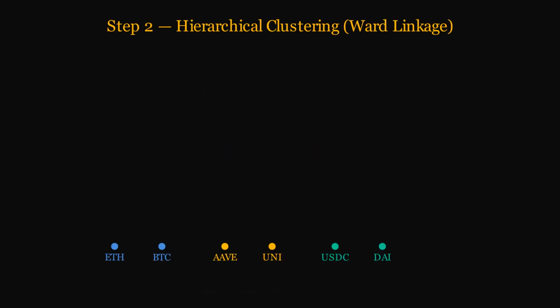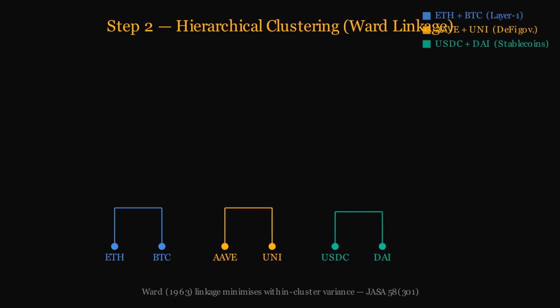Step 2. Hierarchical clustering using Ward linkage, which minimizes within-cluster variance at each merge step. Ward's method, from his 1963 Journal of the American Statistical Association paper, is standard in financial applications. ETH and BTC cluster together first, they are the most correlated pair. Aave and Uni cluster as DeFi governance tokens. USDC and DAI cluster as stablecoins. The two DeFi clusters merge next. Finally, the stable yield cluster, stablecoins, merges at the root. This tree is the dendrogram that drives the weight allocation in step 4.